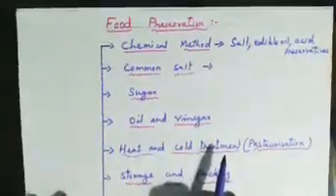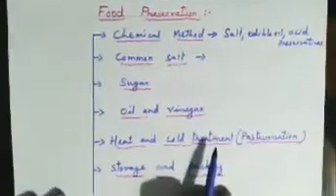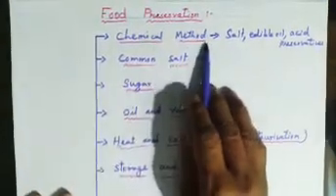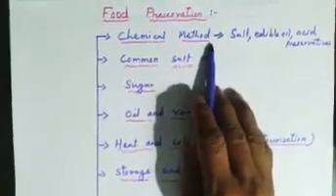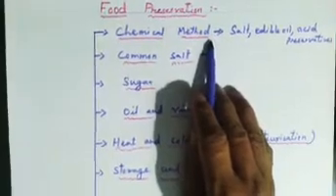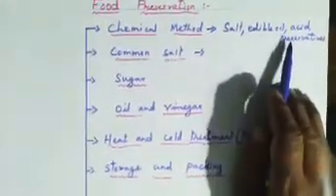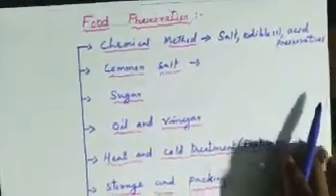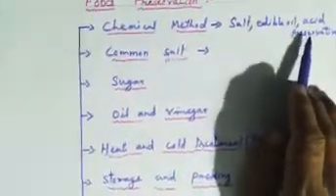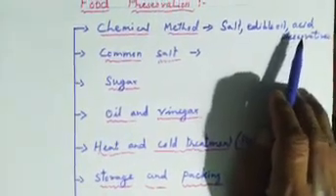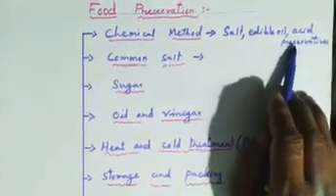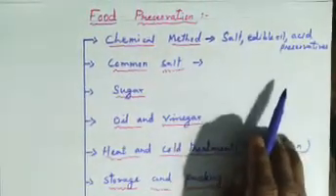So here are some common methods by which we can preserve the food. The first one is the chemical method, like salt, edible oil and acid preservatives. They are used to check the growth of microbes. Acid preservatives like sodium benzoate and sodium metabisulphite are used as common preservatives. They stop the growth of microbes.